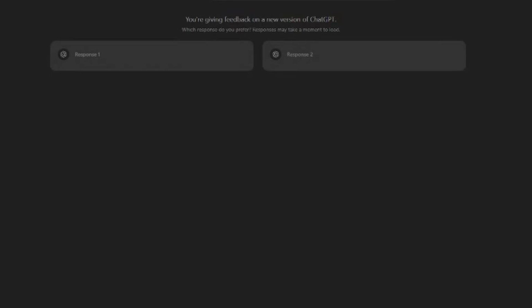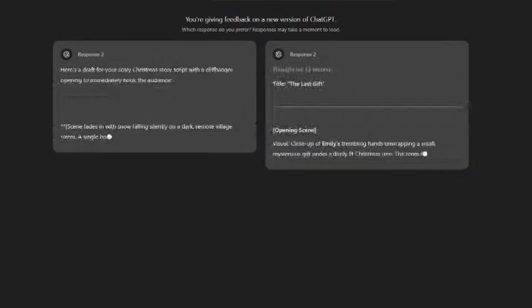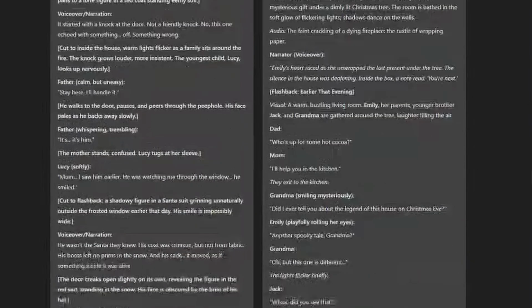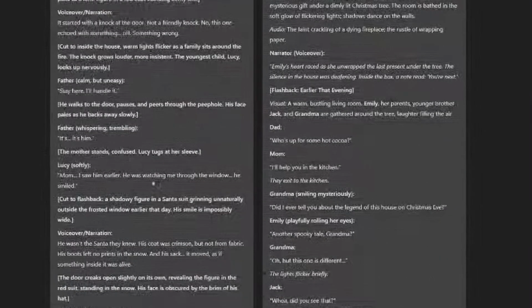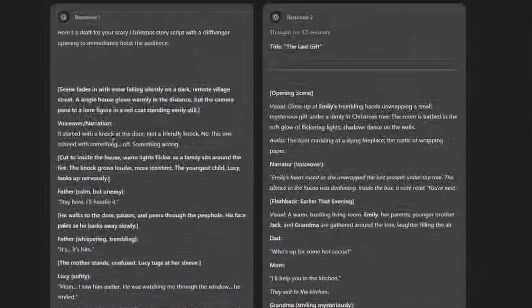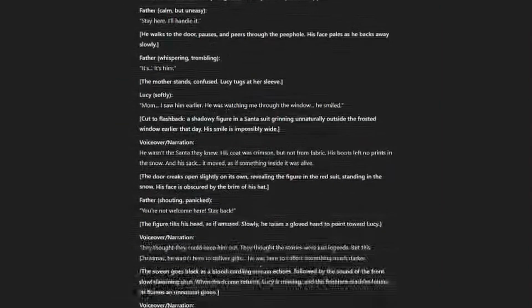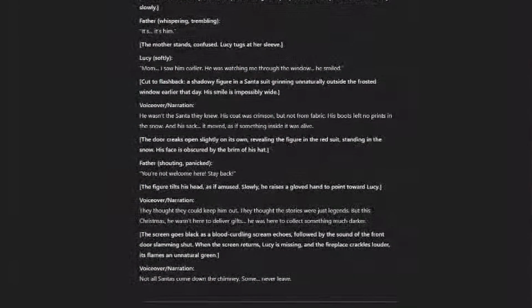So, I do have the upgraded version of ChatGPT, the $20 a month plan, and you can see I have 2 different scripts that I can choose from. Alright, I do kind of like this script, so I'm going to just click "I prefer this response," and using this script, we will create our video.